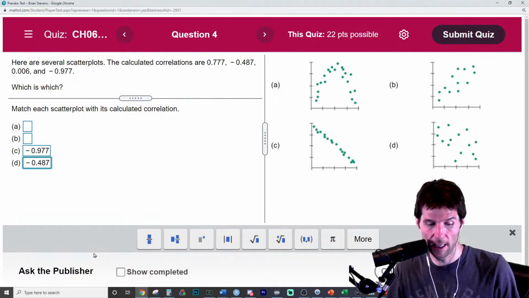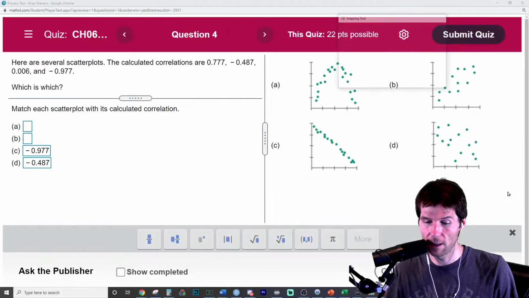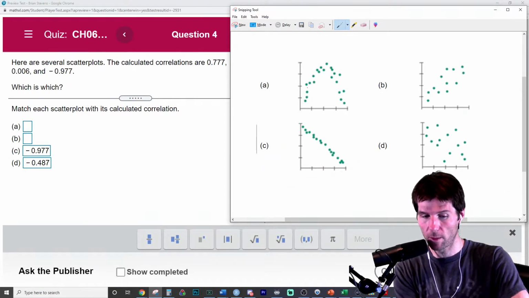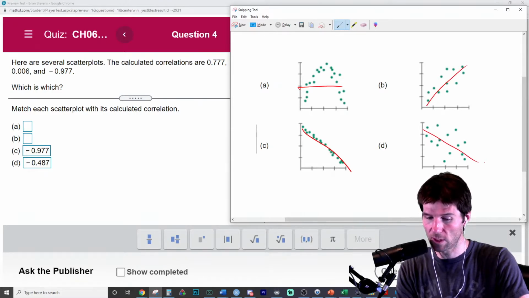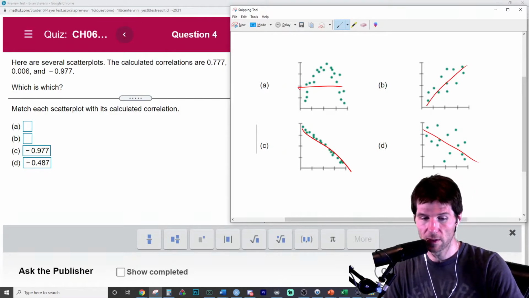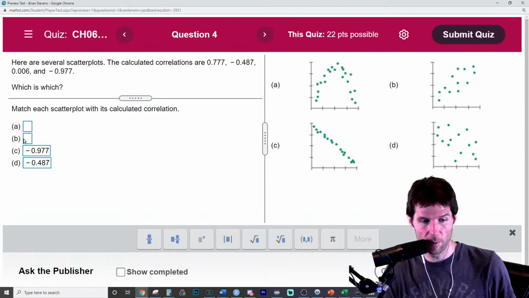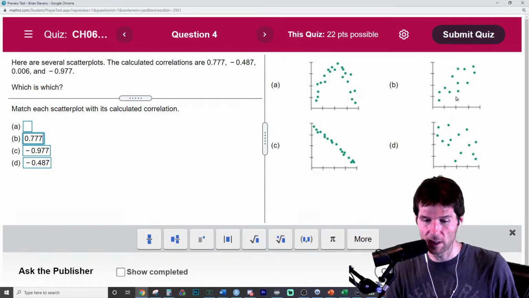As in, if you were to take a line and plot it through these, you'll notice that you can't really draw a line up or down through this one. This one obviously goes down. This one goes up, and this one goes down. It's not as strong as the others, but it still goes downward. And since this B goes upwards, it's going to be the stronger correlation with the positive because it's tighter. It's closer to 1 than this is to -1.